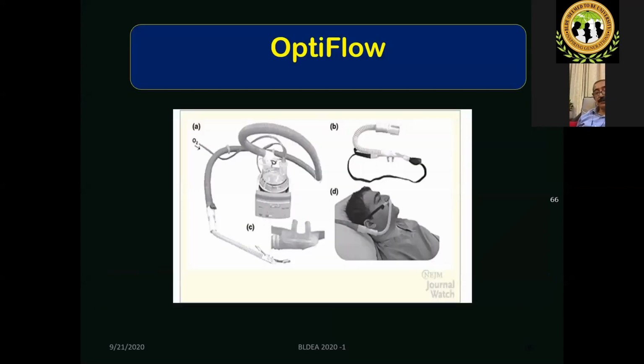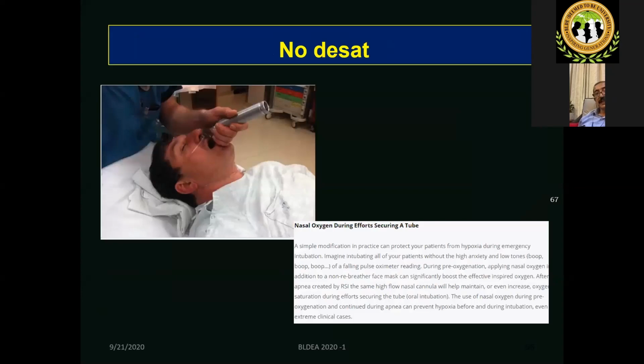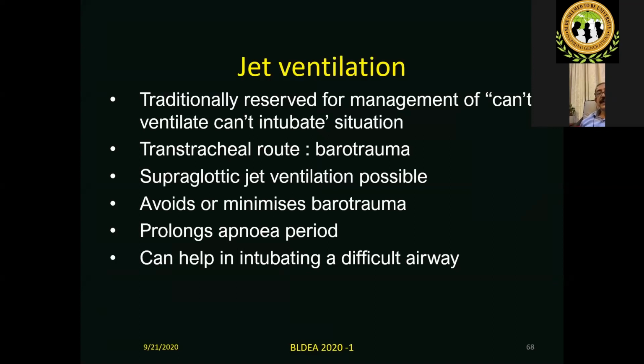OptiFlow. Next. And in 10 minutes I'll be finishing. The no-desaturation technique is called nasal oxygenation during attempts at intubation. Next. Jet ventilation. I'm not talking about the conventional emergency jet ventilation. Supraglottic jet ventilation is possible for delaying the oxygen desaturation.